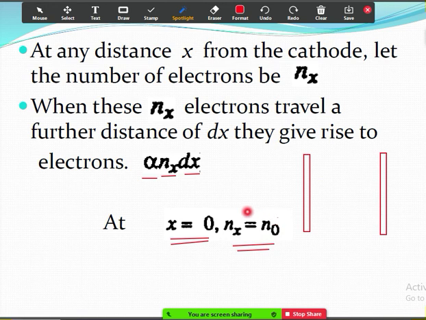If they travel some x distance, it will become nx.